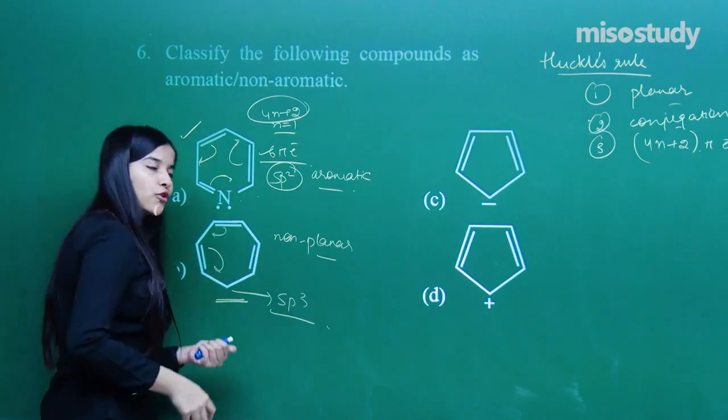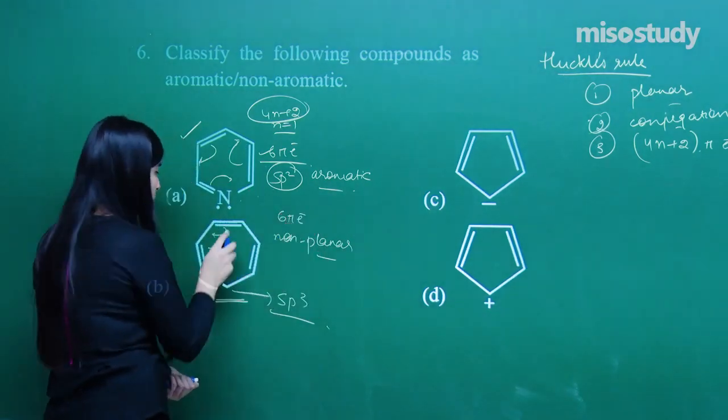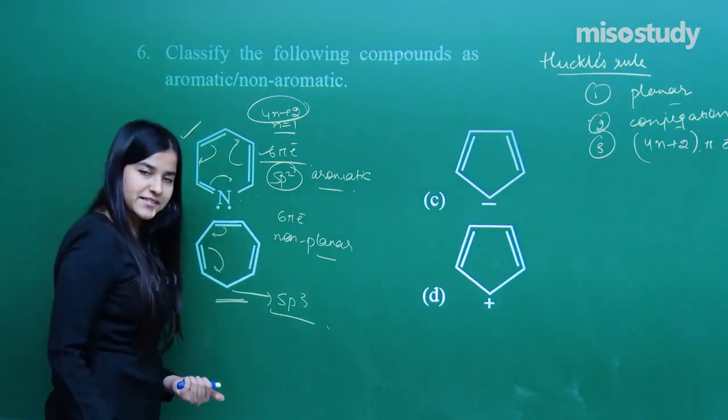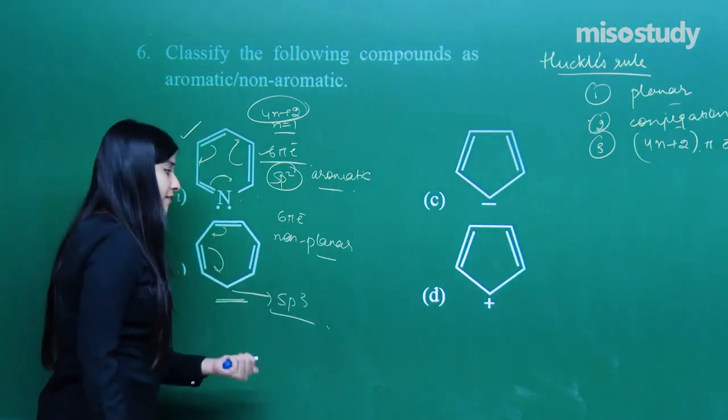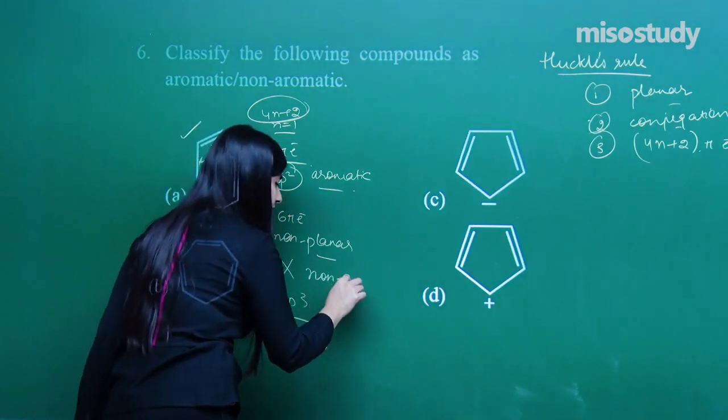Yes, it's non-conjugated, but although it is having 6 pi electrons, see 1, 2, 3, 4, 5, 6, still it is non-planar, non-conjugated, thereby this is non-aromatic. Yes.